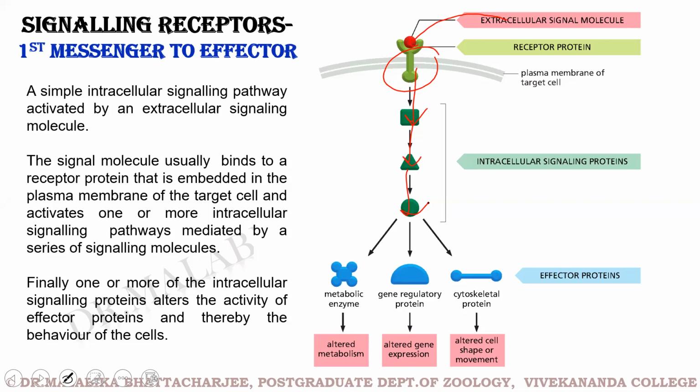One after another, these intracellular signaling proteins are activated, and they finally might bring about the desired change required in response to the original stimulus or the first message that was brought by the ligand. So the ligand brings the original stimulus, based on which the signal is transduced, and accordingly we might have an altered metabolism, an altered gene expression, or an altered cell shape or movement. So this is how the signals percolate through the cell.